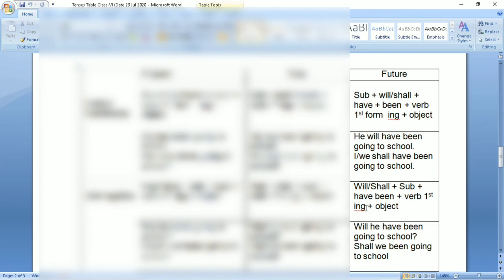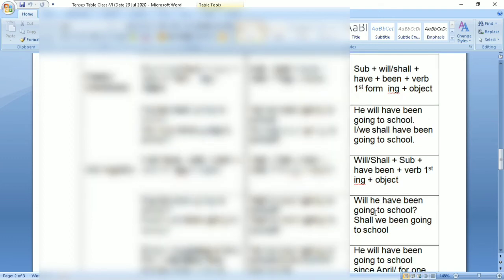Change it into interrogative: will or shall plus subject plus have been plus verb first form ing plus object. Again, you have interchanged the positions of subject and helping verb. Example, will he have been going to school?